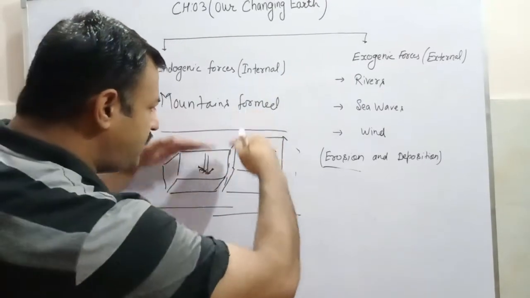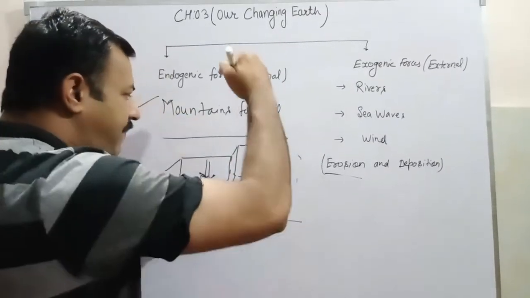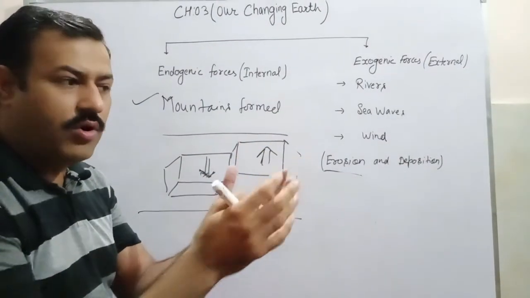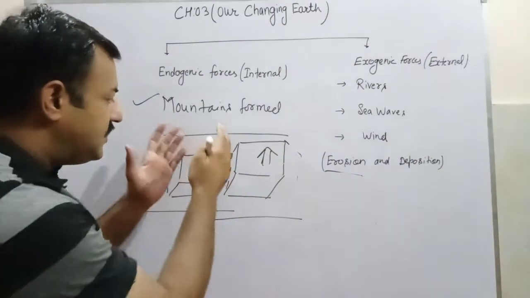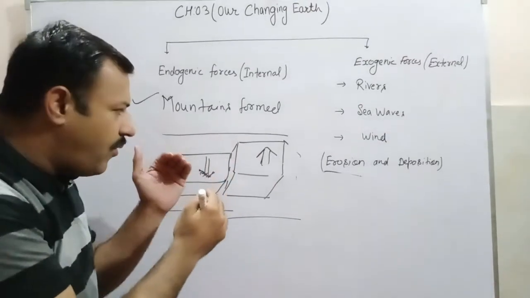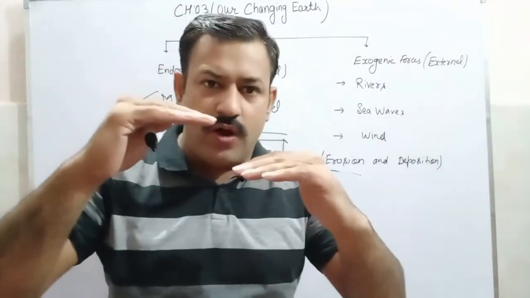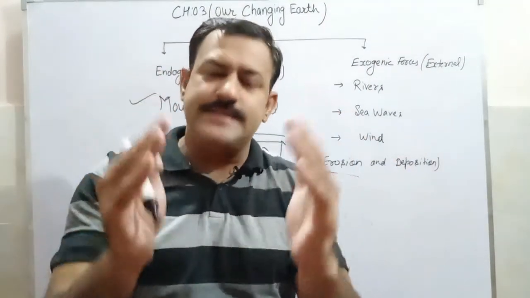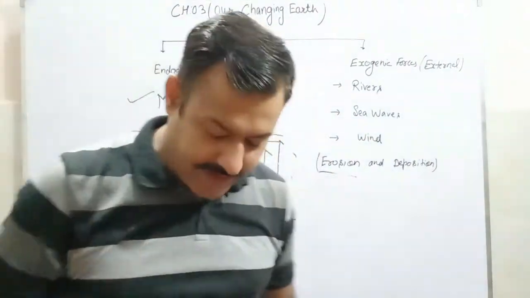Because of this, blocks are moving up or down, and these kinds of blocks are shaped. So these mountains, which are formed because of the subsidence or upliftment of a block of the earth crust, are called block mountains.